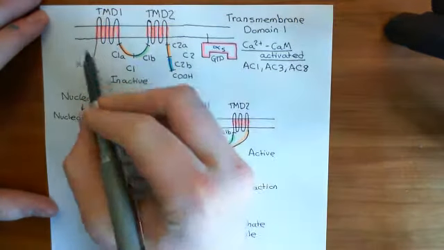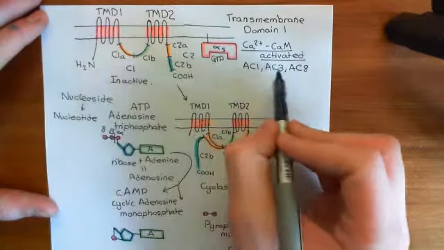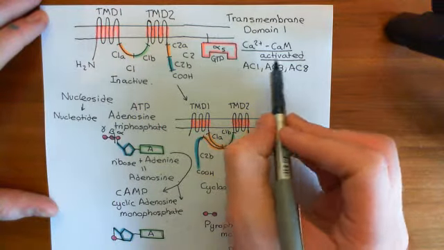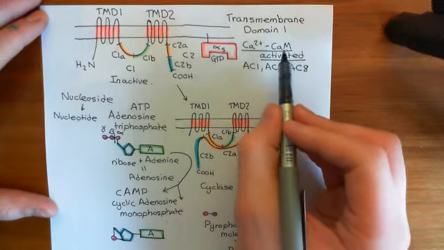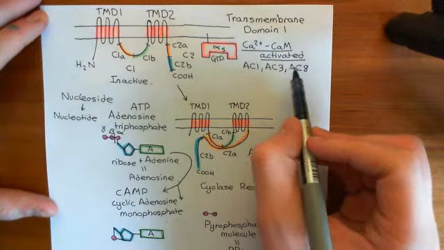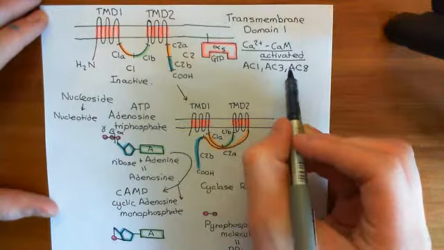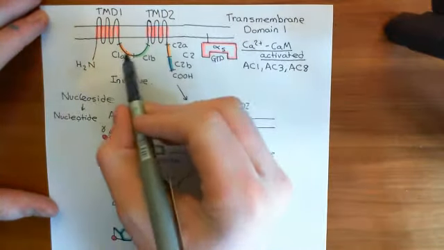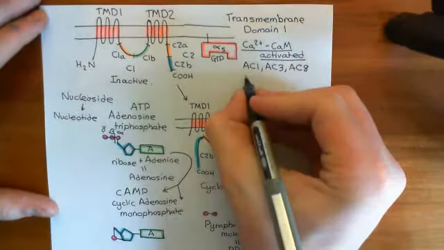So if calcium goes up in the cytoplasm nearby one of these 3 adenylyl cyclase enzymes, then the calcium will bind to calmodulin, and calcium calmodulin complexes can activate these 3 enzymes, but not the other 6. Only these 3, and that will promote the dimerization of C1a with C2a. So those 3 are going to be activated by intracellular calcium.